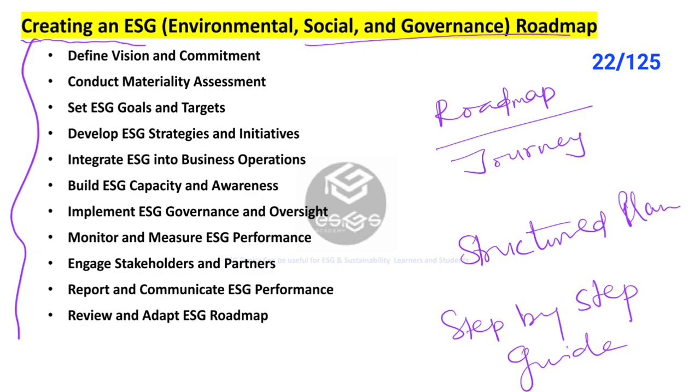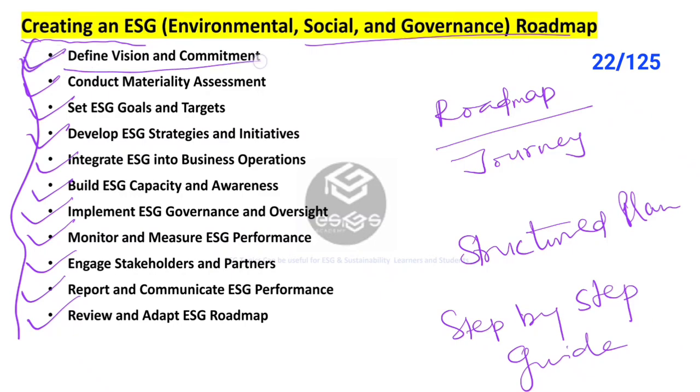So there are certain steps: defining vision and commitment, conducting materiality assessment, set goals and targets, develop ESG strategy and initiatives, integrate ESG into the business, building ESG capacity and awareness, implement ESG governance and oversight, monitor and measure ESG performance, engaging stakeholders and partners, report and communicate ESG performance, and review and adapt the ESG roadmap. So let us go one by one.